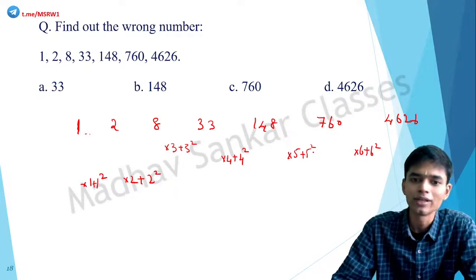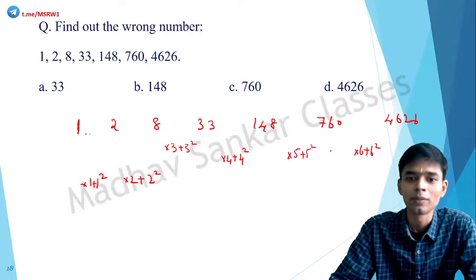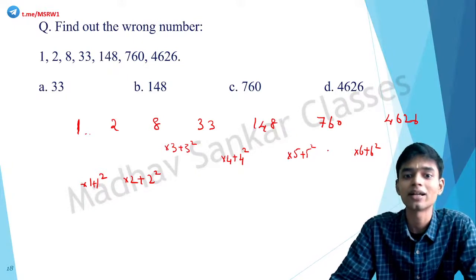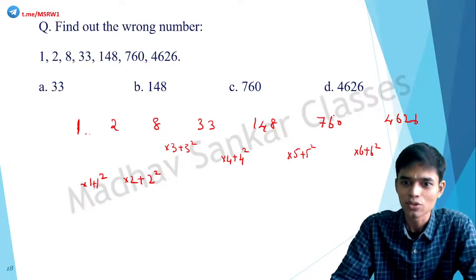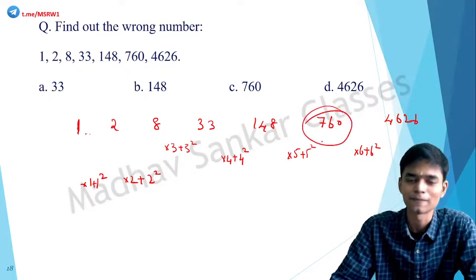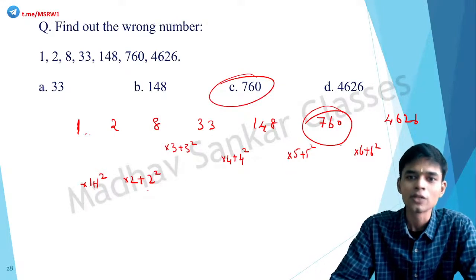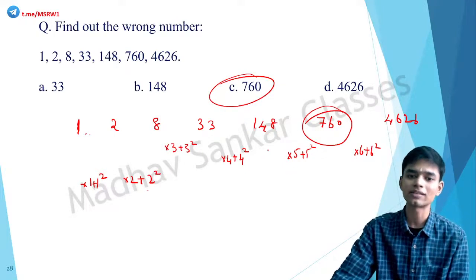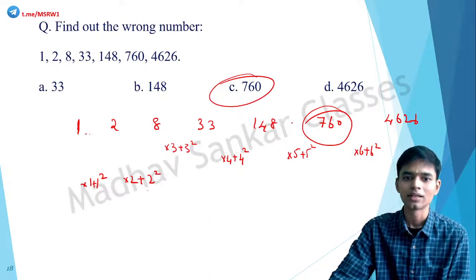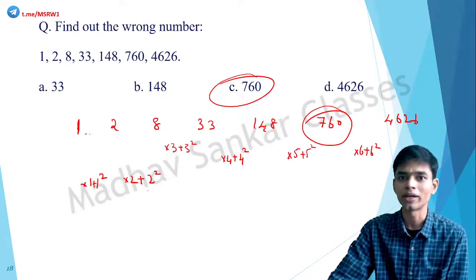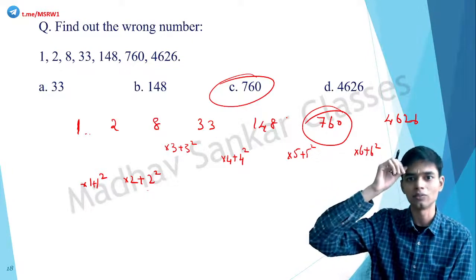148 into 5 is what? 148 into 5 is 740 plus 5 square is 765, but it is only 760. Okay, so the error term is 760. This is the wrong term. Otherwise, it fits the pattern. So whenever you get a series where there is such a drastic increase in a number, then consider the possibility of squares or cubes, or such high levels of multiplication within that series.